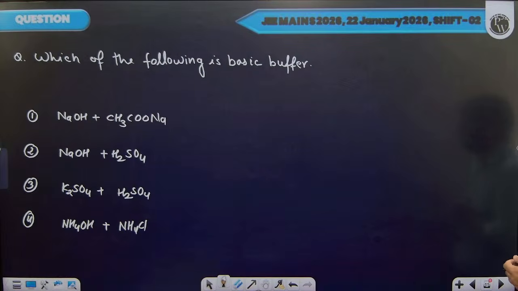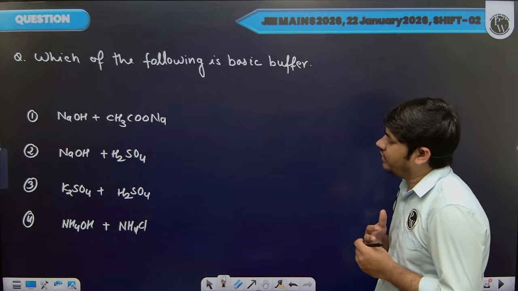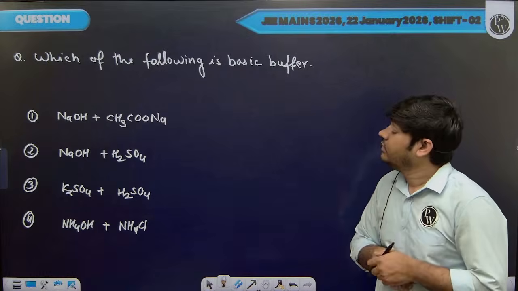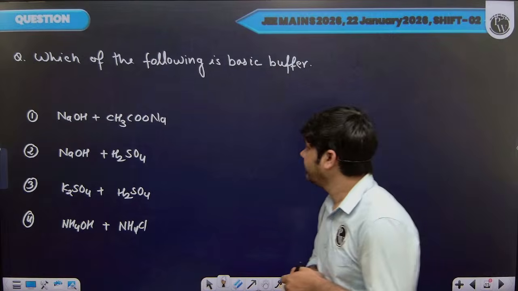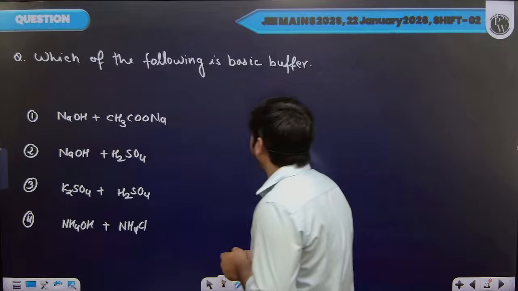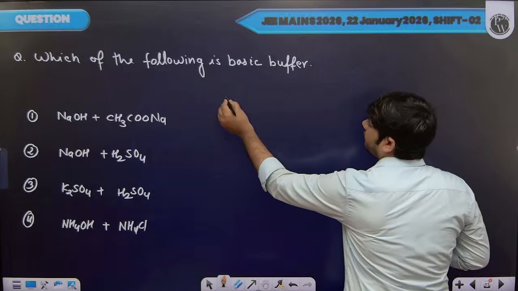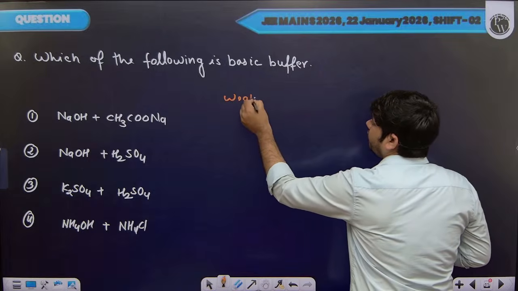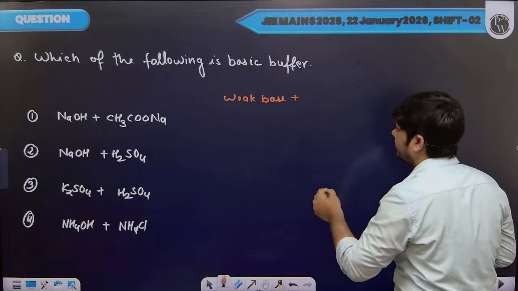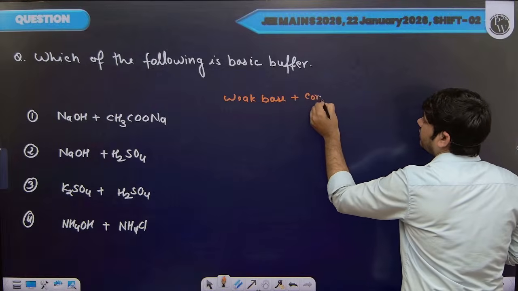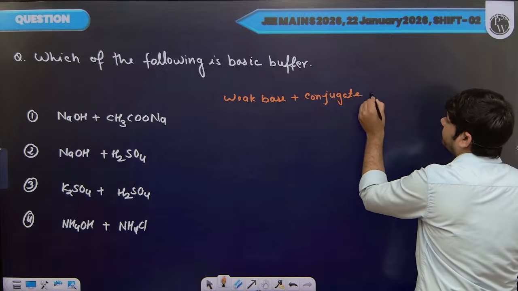Now, next. In this case, we need to find out which solution will form a basic buffer. So if we talk about a basic buffer, then a basic buffer is a mixture of a weak base and its conjugate acid.